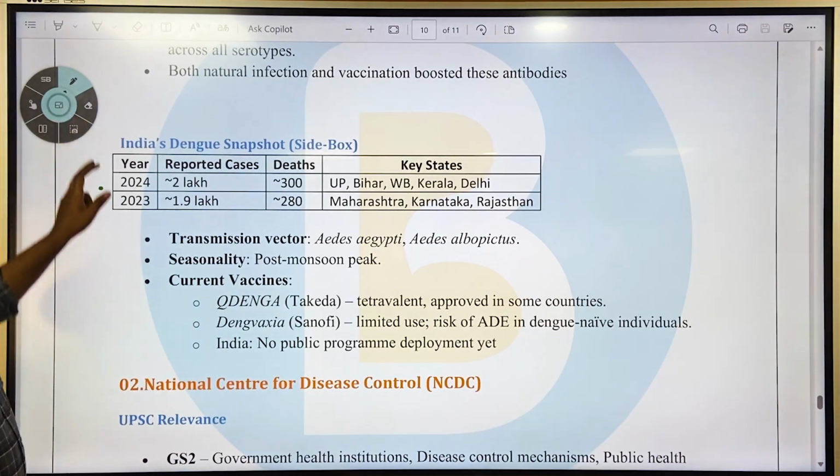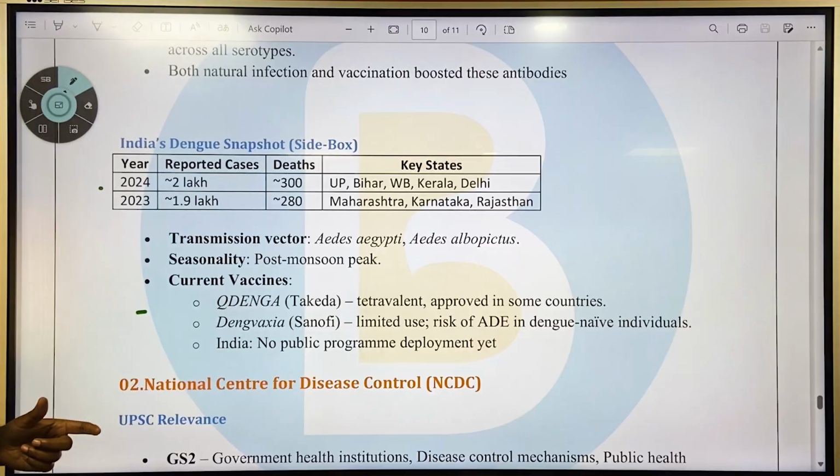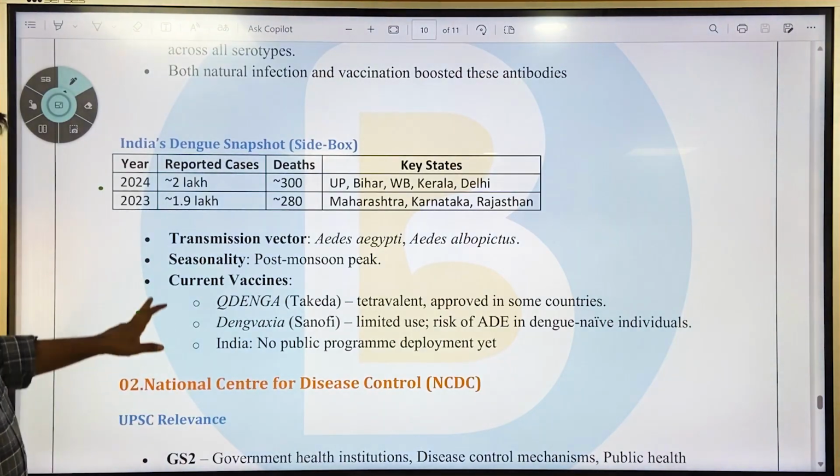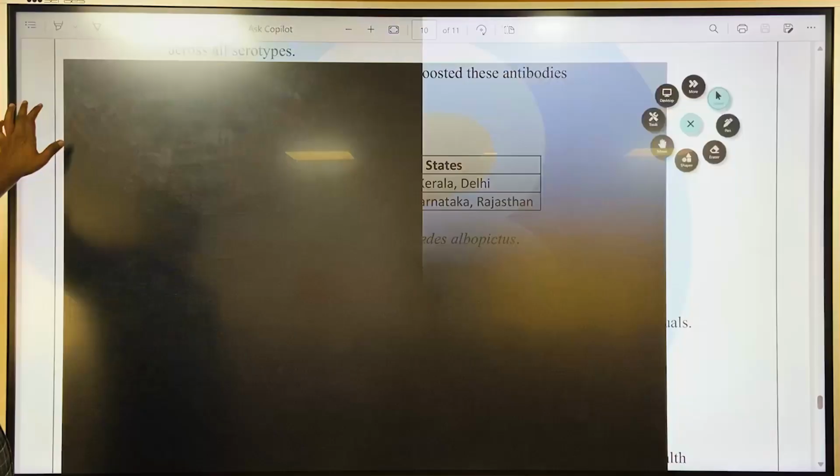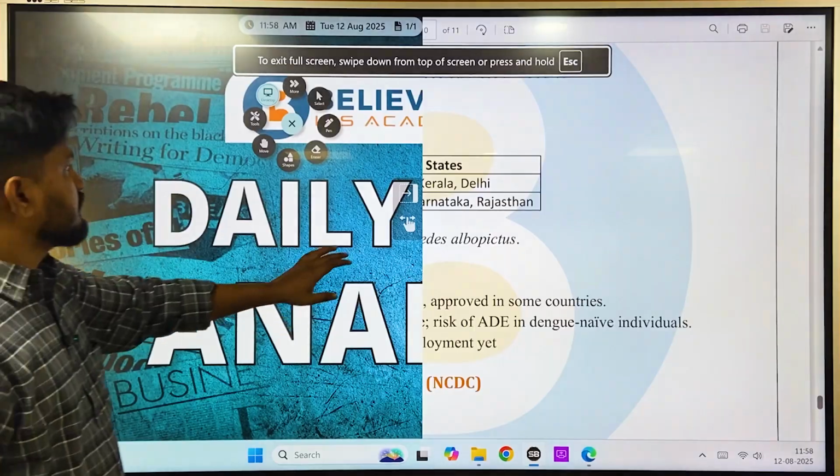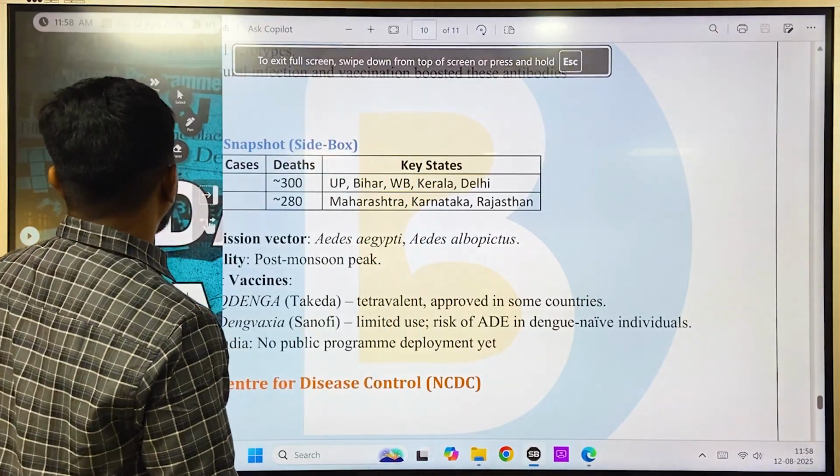Vaccines are also available: Qdenga, also called Takeda, which is tetravalent and approved in some countries. Then Dengvaxia, by Sanofi, has limited use, with risks of ADE in dengue naive individuals. In India, there is no public program yet. Okay, so this is about dengue.